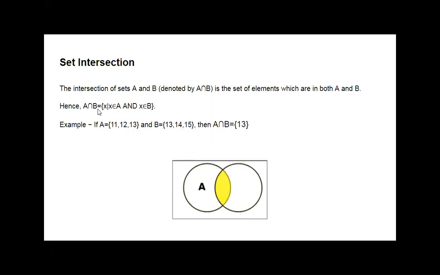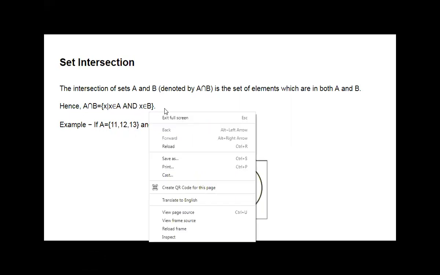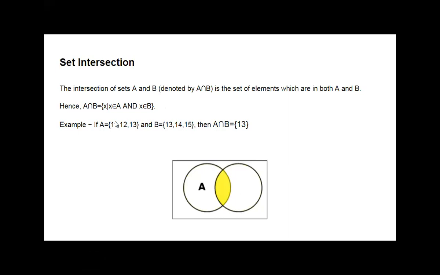Okay. How can we write it in this notation? A intersection B is the set of X such that X belongs to A and X belongs to B. Now with the help of an example, if A equal to 11, 12, 13 and B equal to 13, 14, 15, then A intersection B is 13 only.